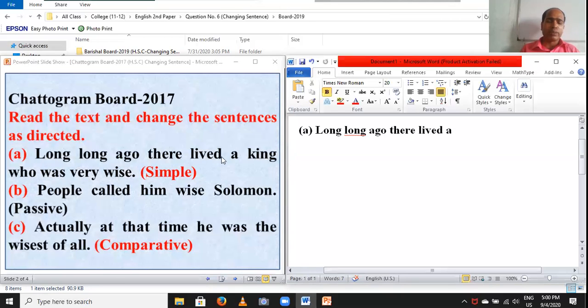First, you have to write long ago there lived a, till this, before king.